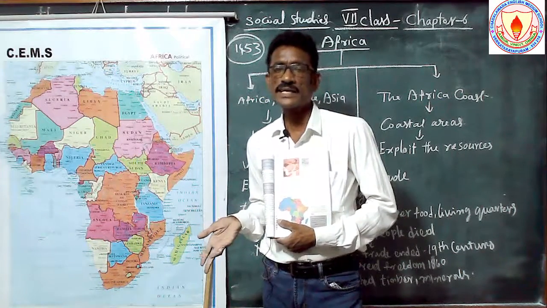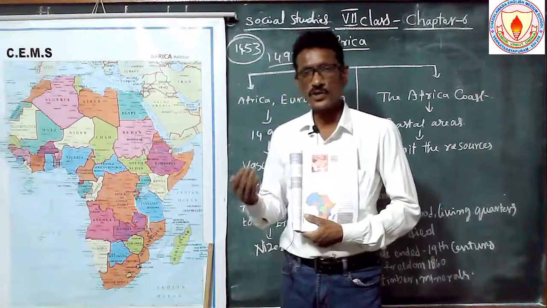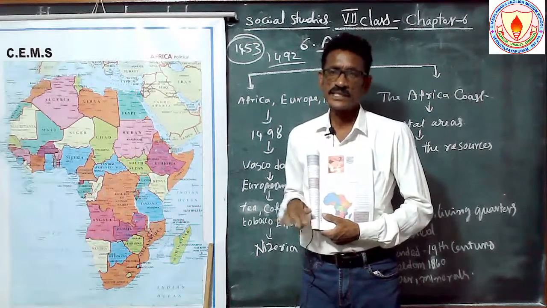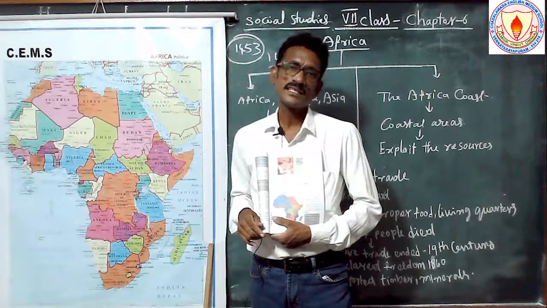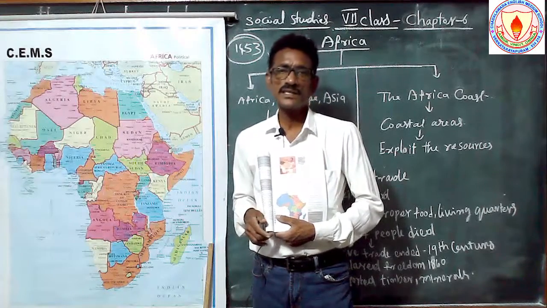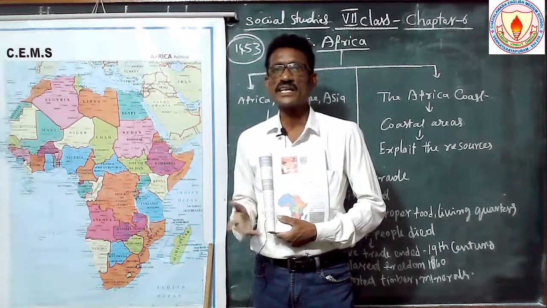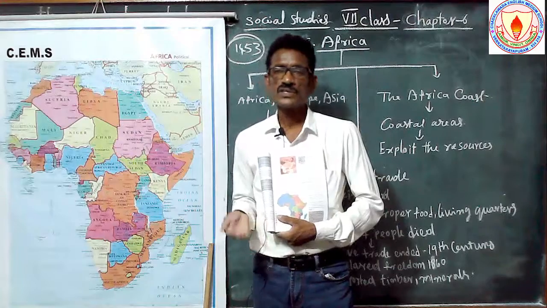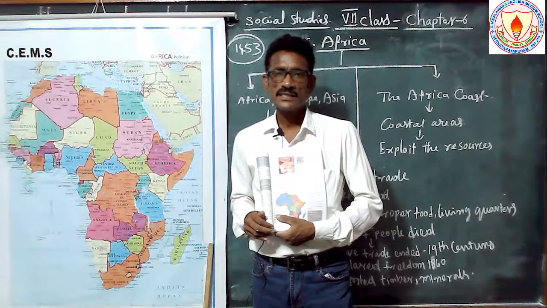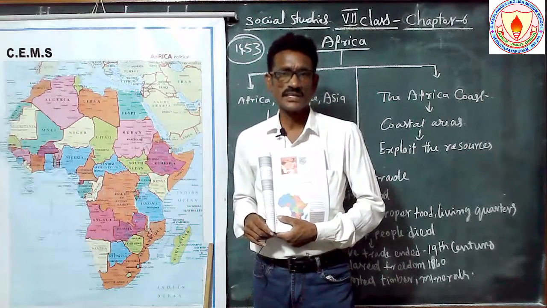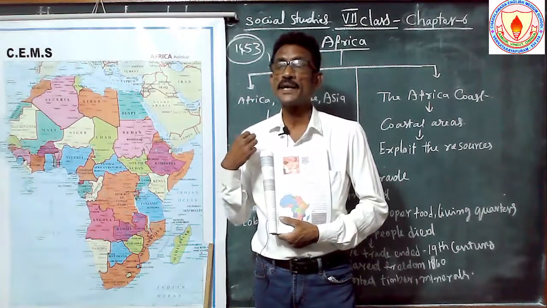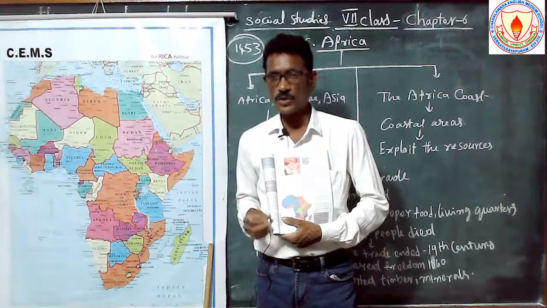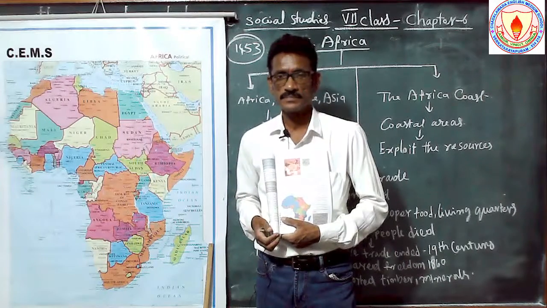In India, what happened in India? The Europeans entered India. They started their trade centers. They entered into our politics, and next they controlled India. Our Indians fought against the British government. So like that, India got independence in 1947. Like that, these people also fought against the European colonies, European imperialism.